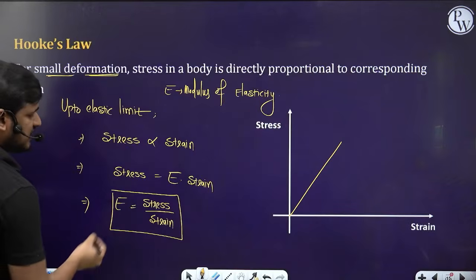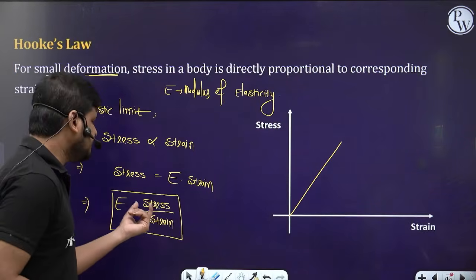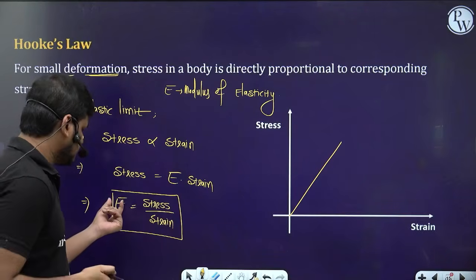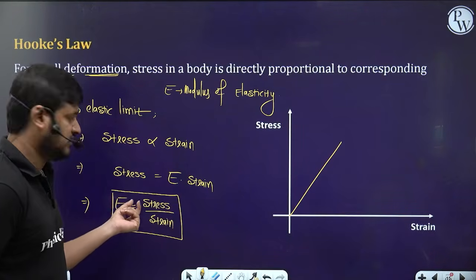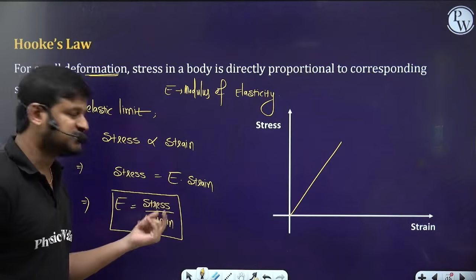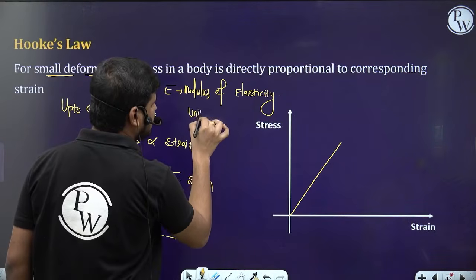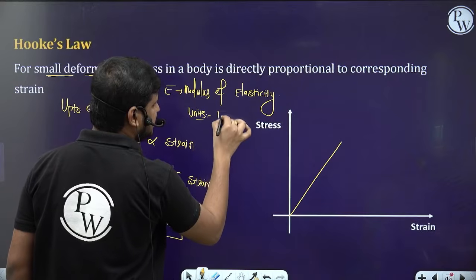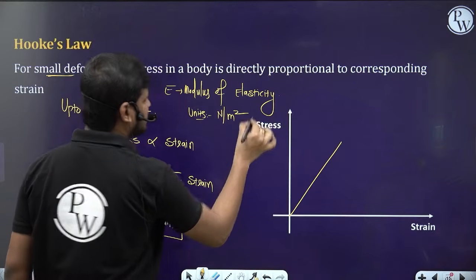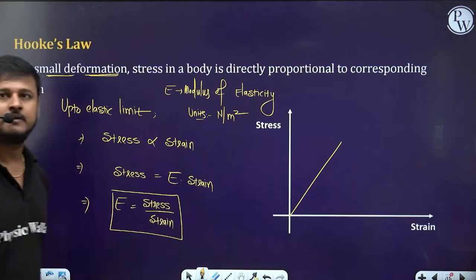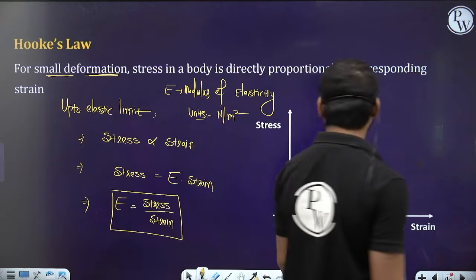Here E will have the same units as the stress, because the strain has no units. So what are the units for the modulus of elasticity? Newton per meter square. The same thing, Newton per meter square. Understood this part, everyone?